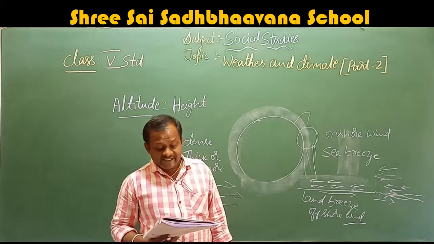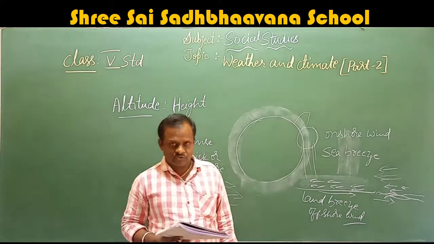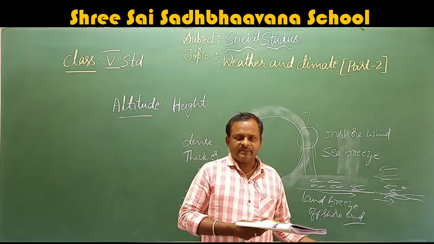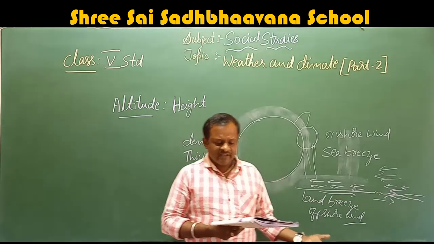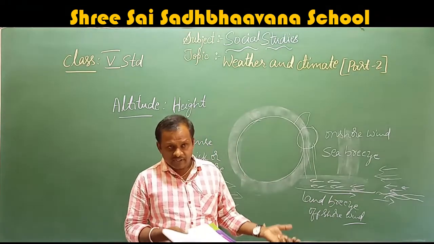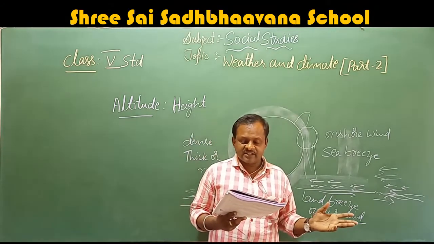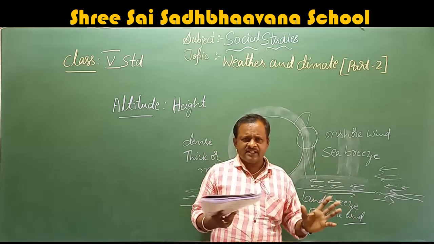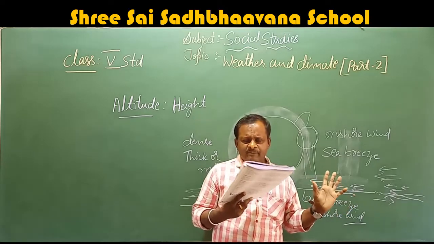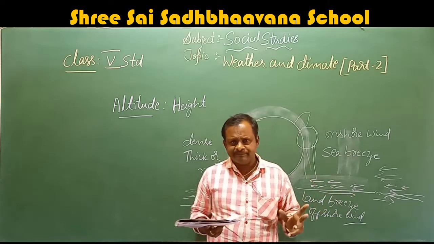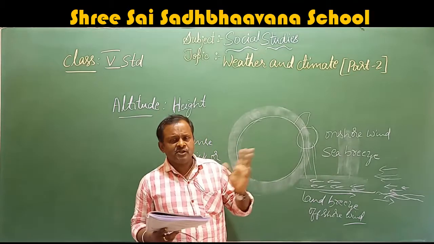India is affected by seasonal winds known as monsoons. Say, in the month of May or June, we are affected by the monsoon, and it is still continuing. Those winds are called monsoon winds, seasonal winds. They come perfectly in the month of May to June.